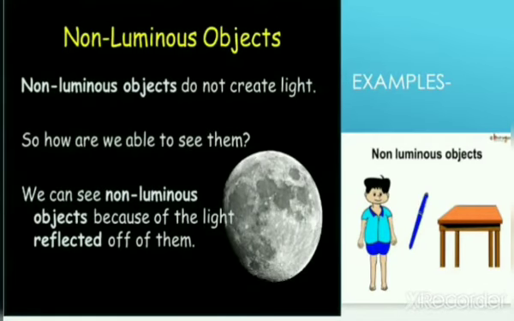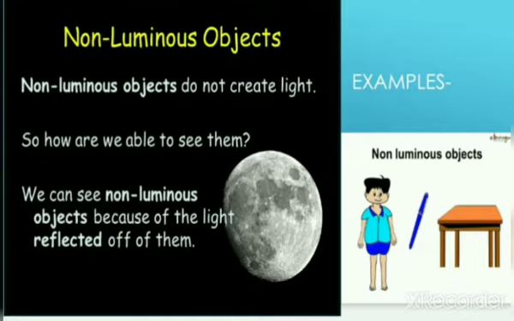So not everything is luminous. Most of the things are non-luminous. So what are non-luminous objects? Non-luminous objects do not create light. So how are we able to see them? We can see non-luminous objects because of the light reflected off of them. Or we can say we can see non-luminous objects with the help of luminous objects.